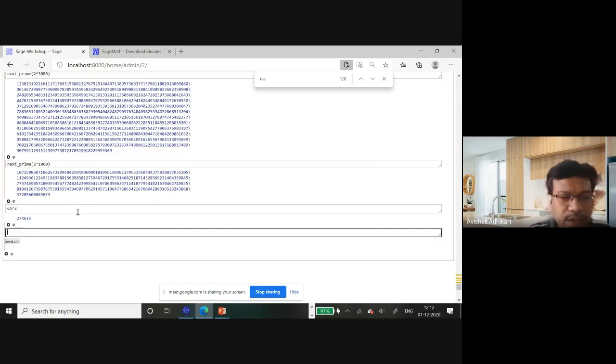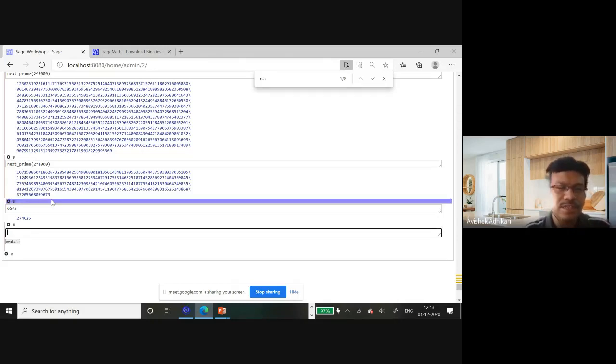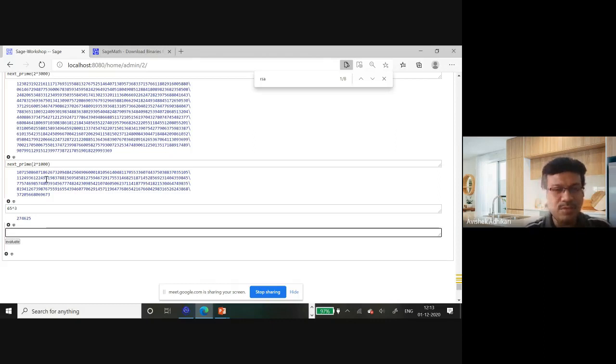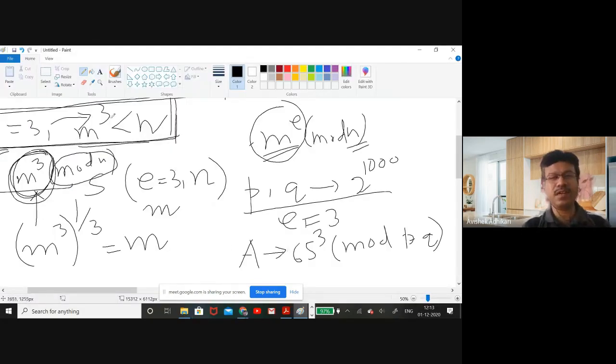How many digits are there? It's only 6 digits. But see this P, the next prime after 2 to the power 1000, contains around 300 digits. And another prime, say Q, is also 300 digits. So the product of P and Q will be around 600 digits, whereas this value is only 6 digits. So now you can understand that this condition holds good here, right?